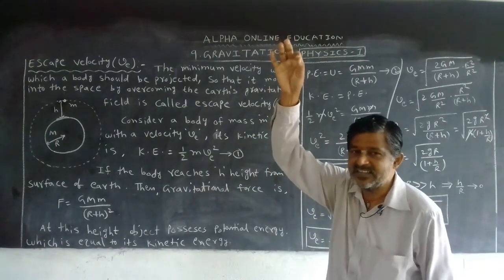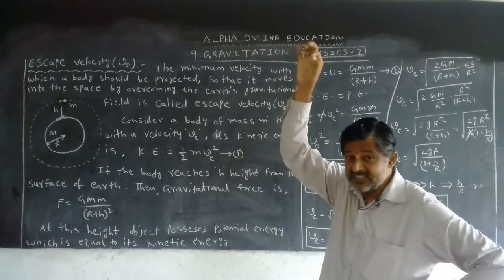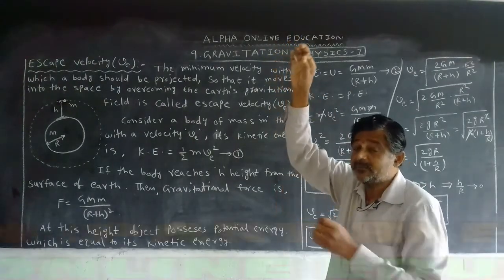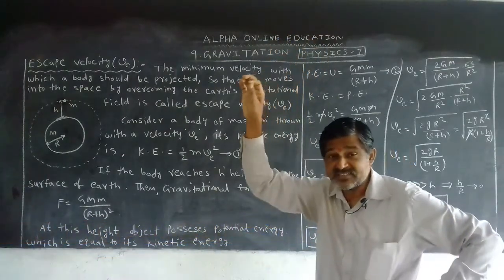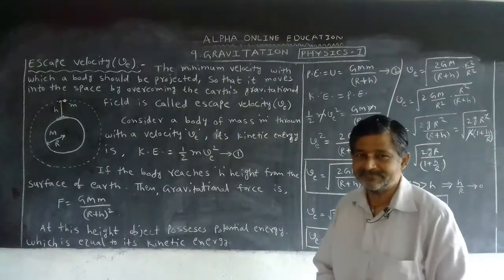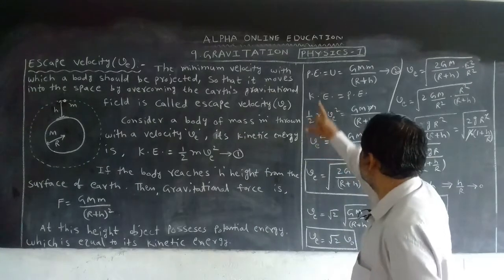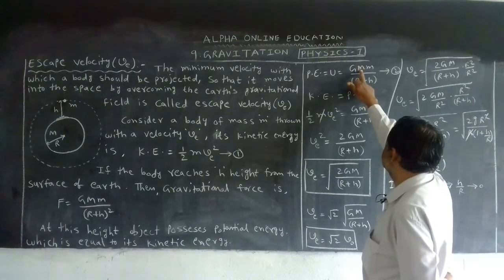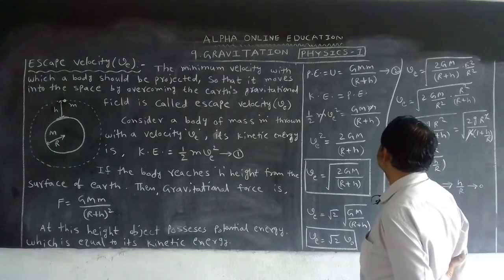At this point, does it have velocity or not? Whatever velocity it was projected with, at this point the earth's gravitational force acts. But at this height, whatever kinetic energy the object possesses is equal to the gravitational potential energy. We have already derived the equation for gravitational potential energy. What is it? Capital G, capital M, small m by r plus h. Let us take this as equation 2.